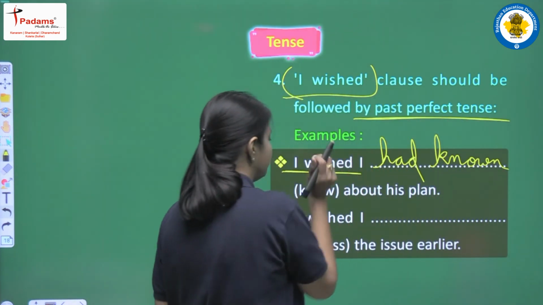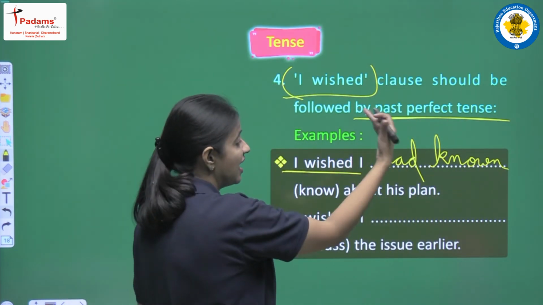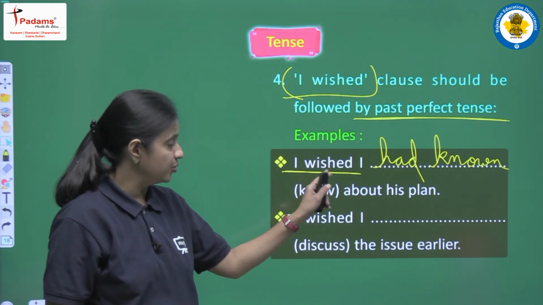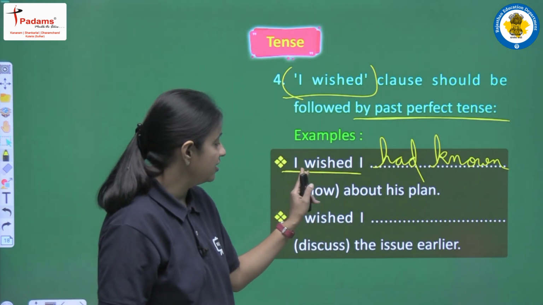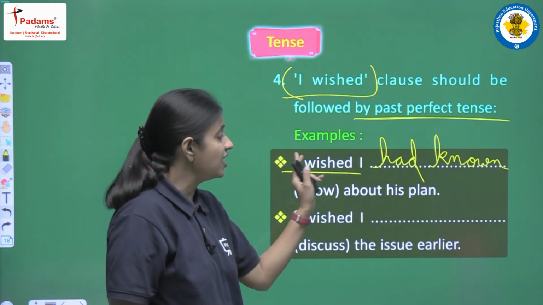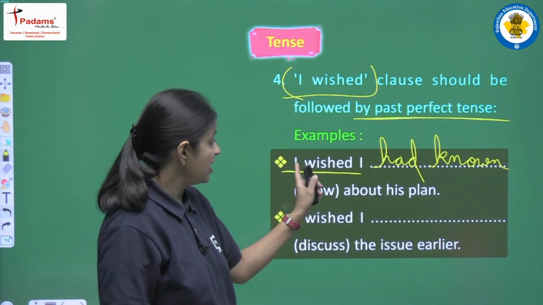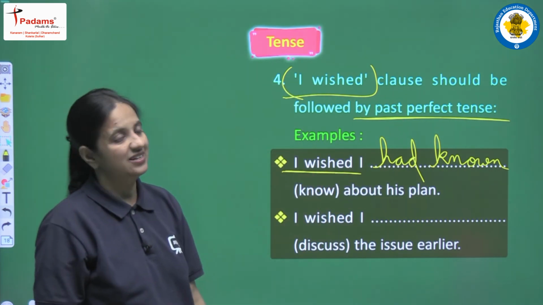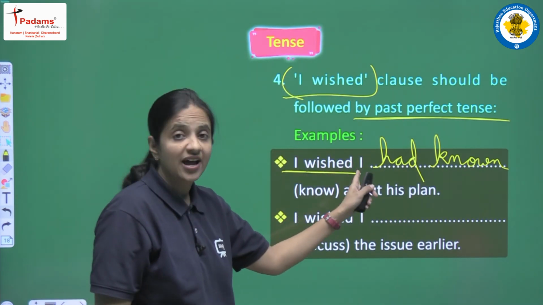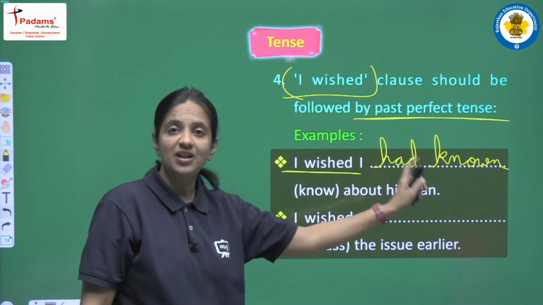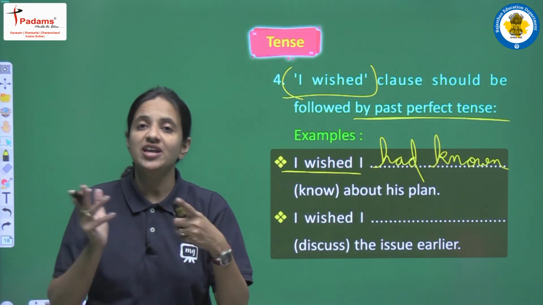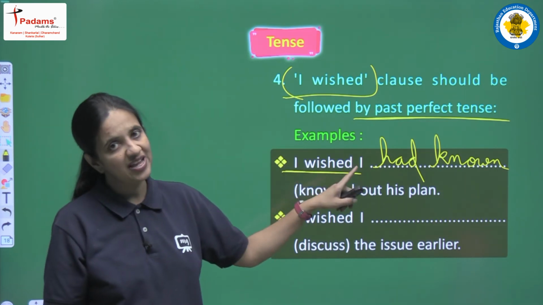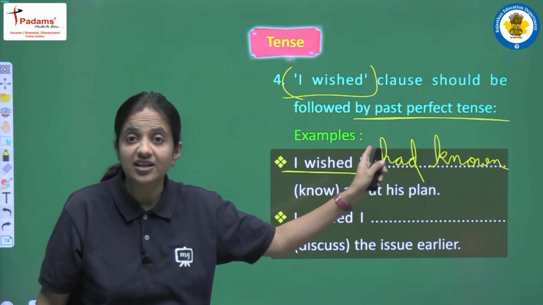So the structure will be, I wished I had known about his plan. Now just suppose here, if we had I wish instead of I wished, how would we complete it? Then we will complete the sentence like I wish I knew about his plan, because with I wish we have to write past simple tense, and with I wished we have to write past perfect tense.